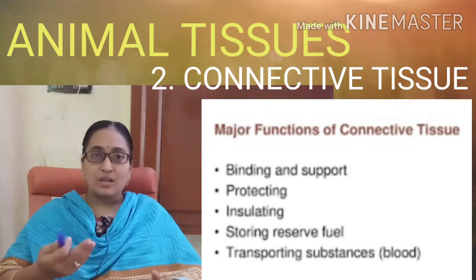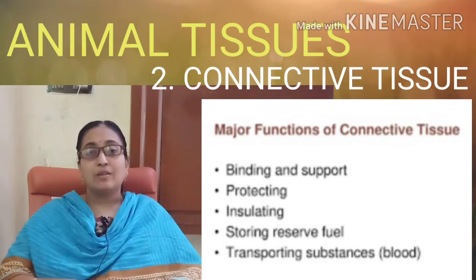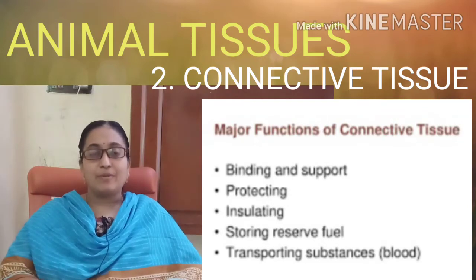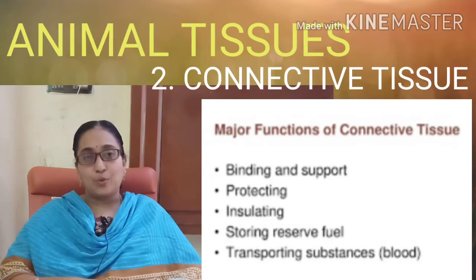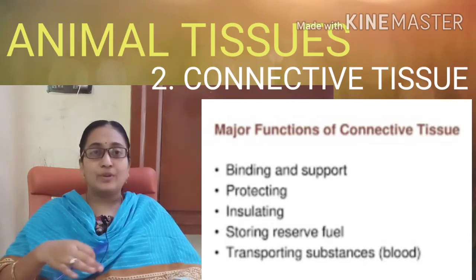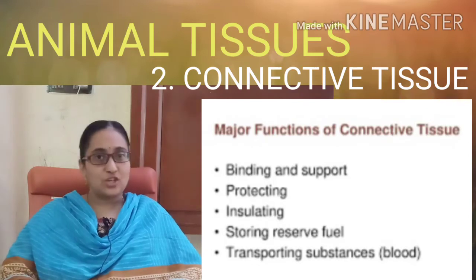They are having some clotting function. They will help in the clotting, and they are having some proteins which will act as antibodies. So they are protective in function also.